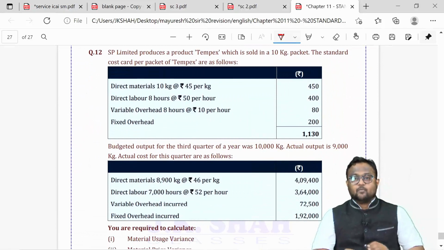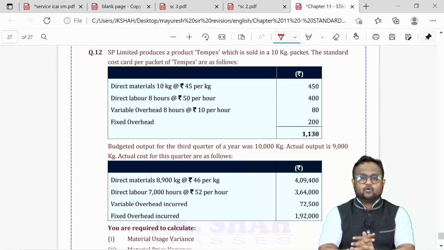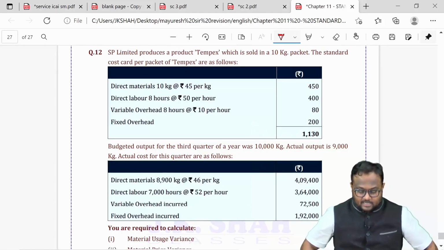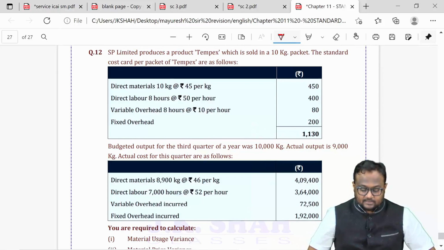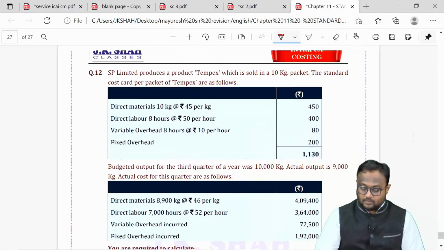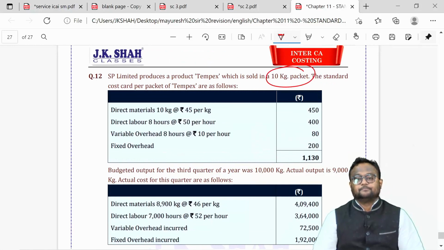Question number 12 was a common question. It's an all-inclusive question. It was a revision of entire standard costing. Again, the data was given for 10 kgs packet.